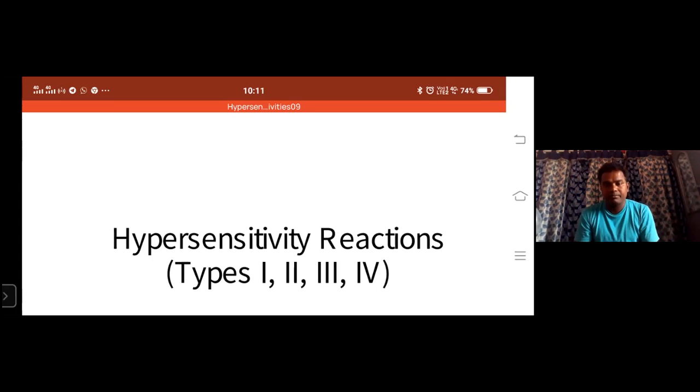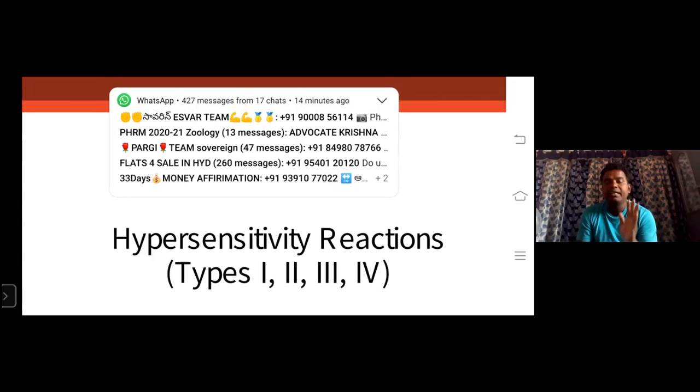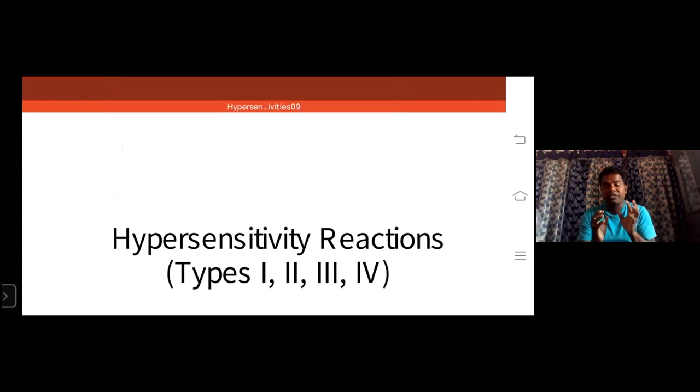it reacts with more reactions. So what happens then? It leads to inflammation, swelling, asthma, urticaria, and different reactions will be there. So hypersensitivity is nothing but our body giving more sensitivity to the second foreign antigen. Whenever the foreign antigen enters our body and it reacts more, this hyperactivity is known as hypersensitivity.